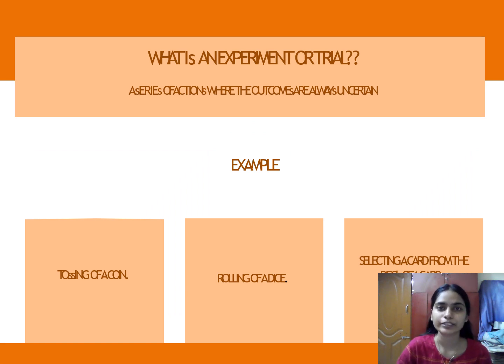What is an experiment or trial? It is a series of actions where the outcomes are always uncertain. Example, tossing of a coin. You cannot assure that you will get a head for sure, right? So it is a possibility only. You can predict it, but you cannot assure the outcome. For example, you can take tossing of a coin, rolling of a dice, where you can get 3, 4, 5, 1, 2, and selecting a card from the deck of 50 cards.